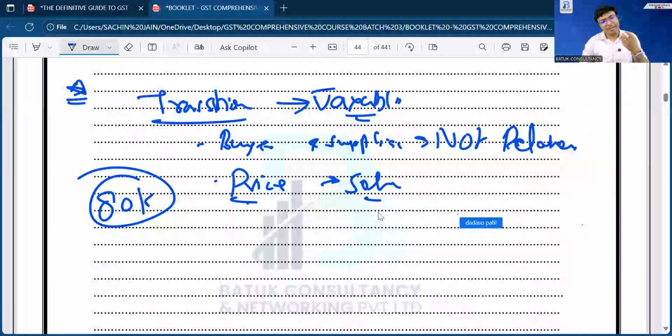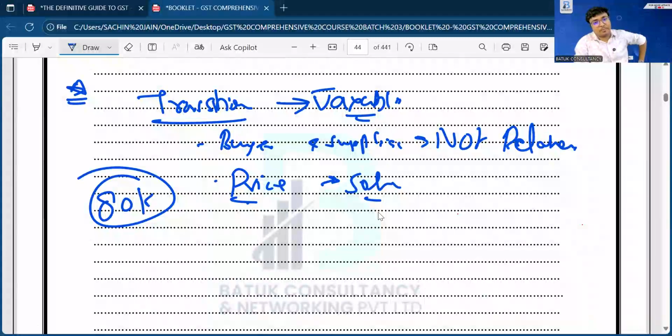Now, there may be one question in your brain: sir, what will be the use to determine the time of supply and how we can cross verify the time of supply when we are receiving the return of our client? Sir, the point is that when you are receiving the returns of your client, or analyzing the financial statement on a quarterly or half yearly basis, at that time in normal situations, the transaction value will become the taxable value. Whatever will be the value for which the transaction has taken place, the same will be treated as your taxable value.